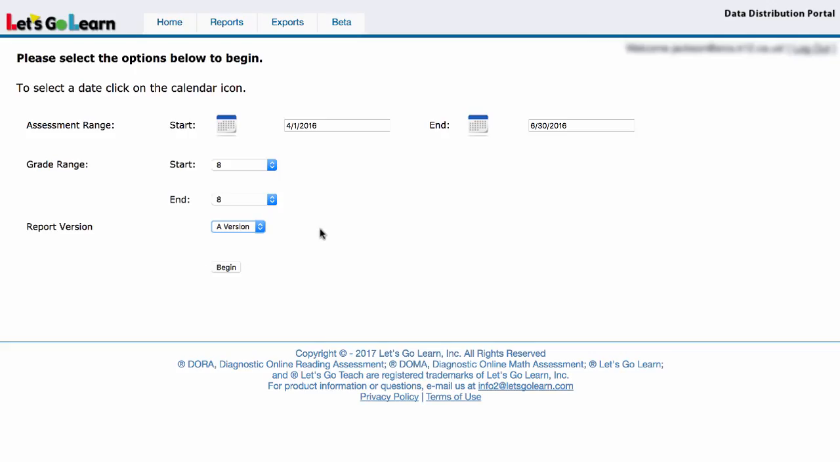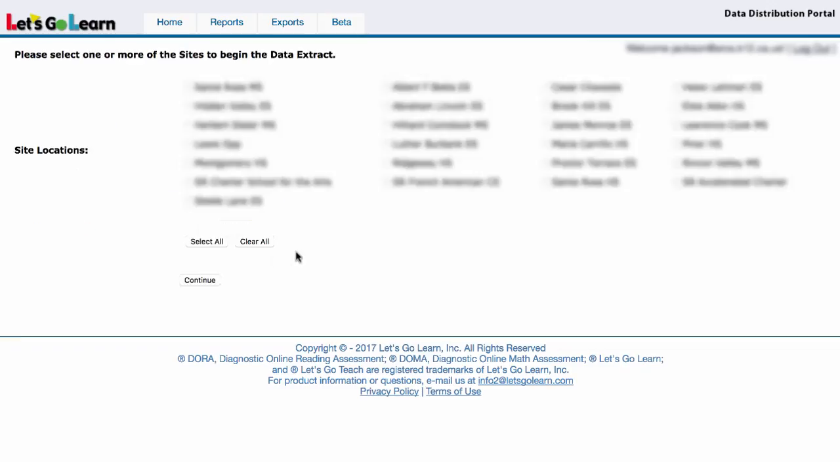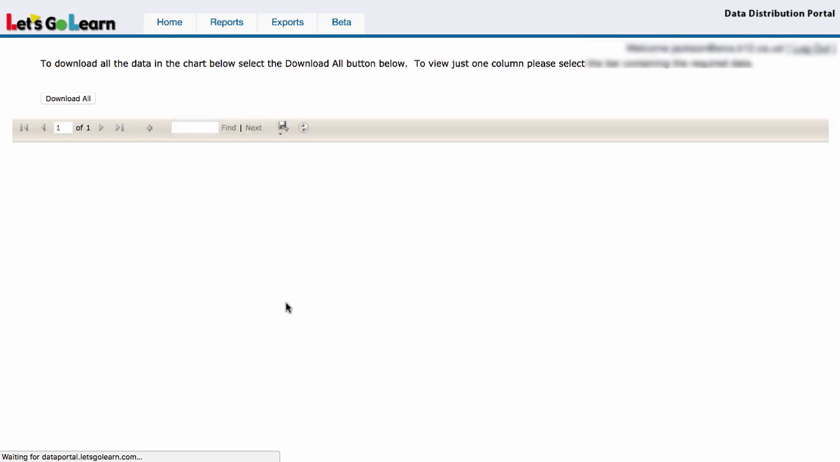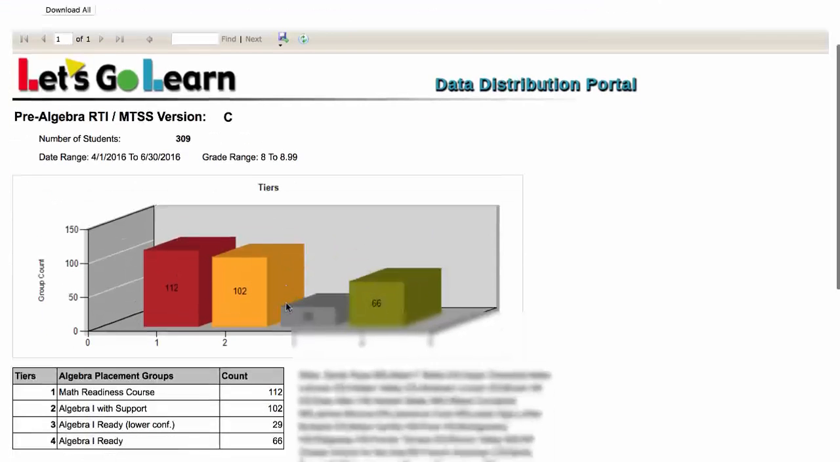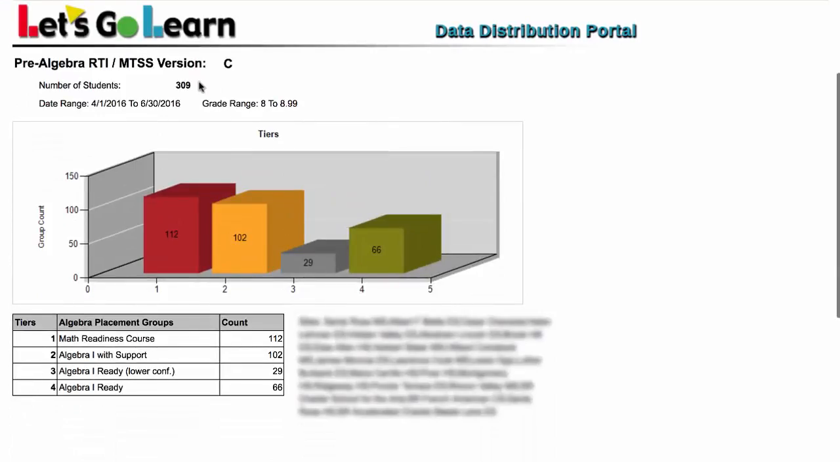Same thing with the ELA. We can customize that version for your district. Let's hit the begin button. I'll select version C. I'll select all schools again. And now here's our report. We see 309 students have come up, and we have some different groups.